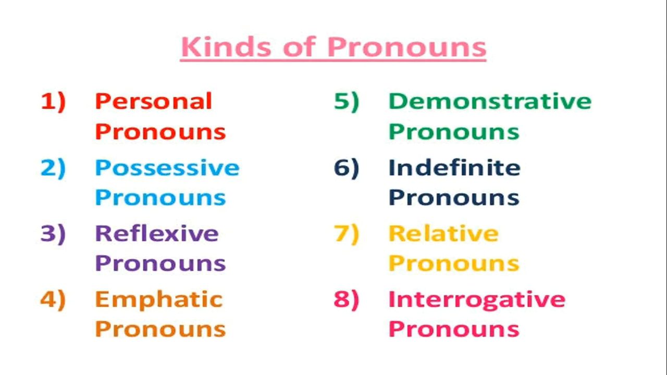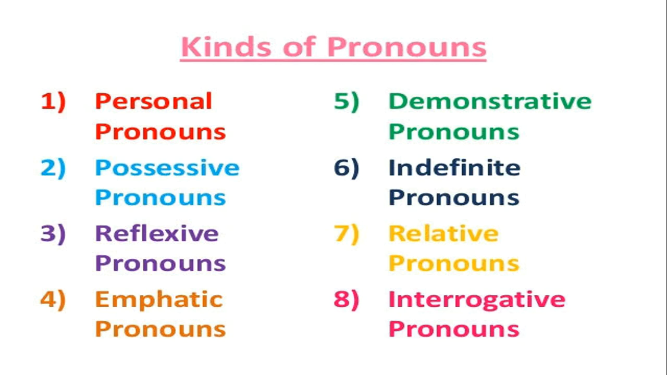You have learned almost 8 types of pronouns in grammar. Number 1, personal pronouns. Number 2, possessive pronouns. Number 3, reflexive pronouns. Number 4, emphatic pronouns. Number 5, demonstrative pronouns. Number 6, indefinite pronouns. Number 7, relative pronouns. And number 8, interrogative pronouns. But today we are going to discuss just the personal pronouns.